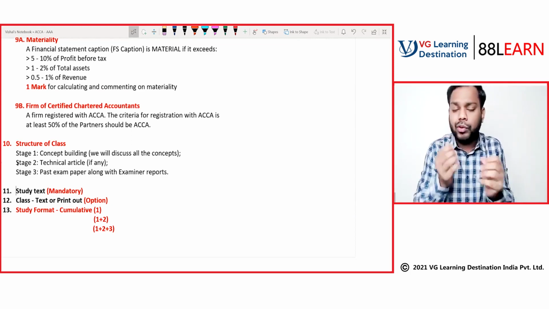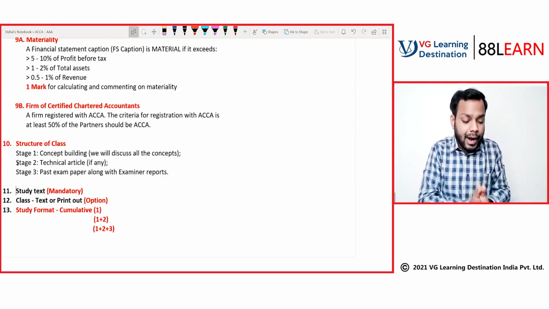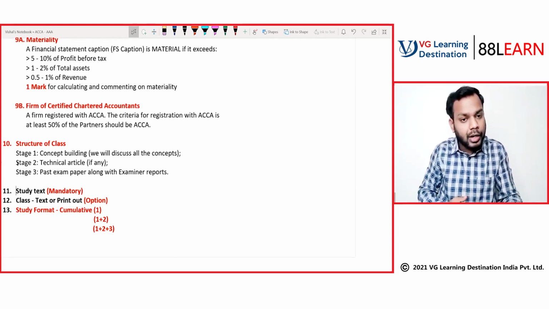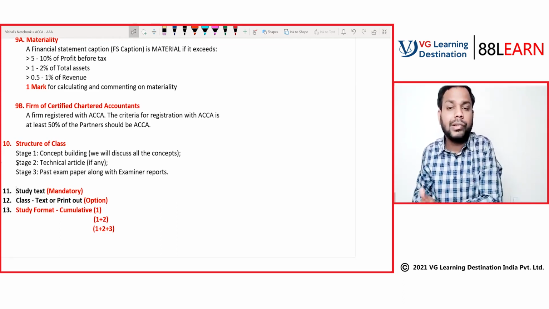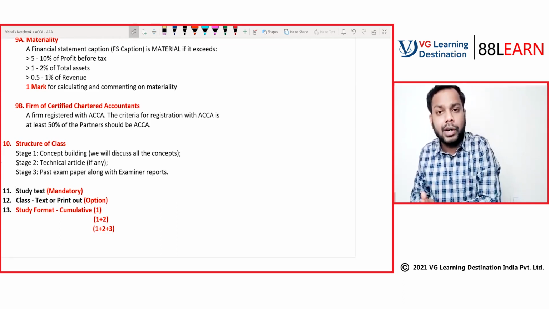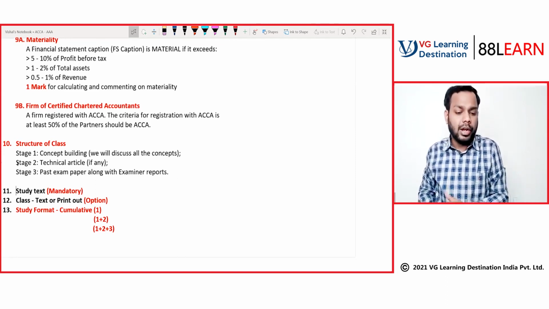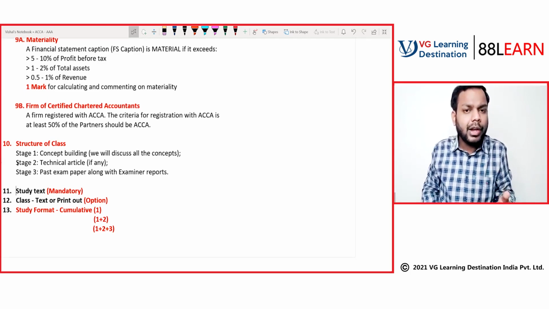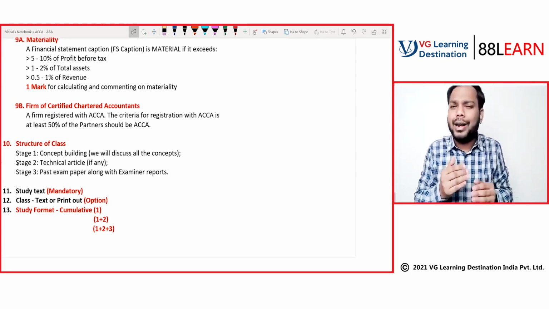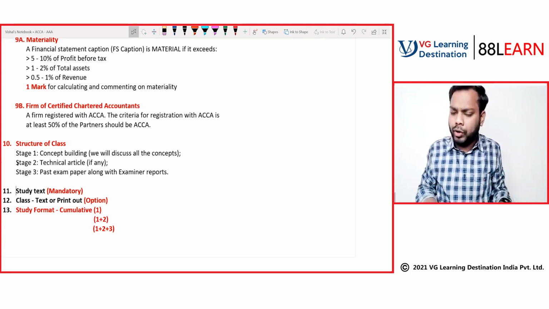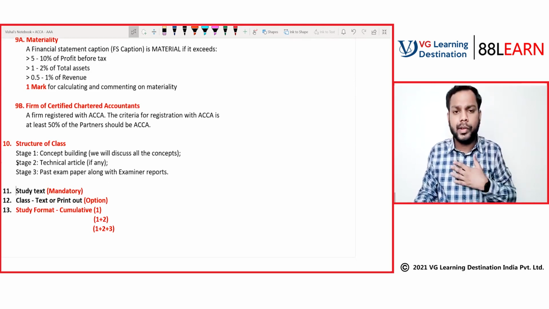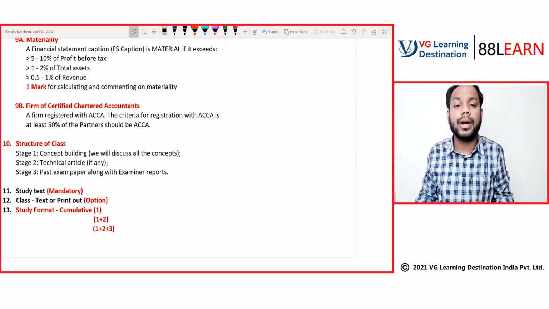Once you know the explanations, right after the class, you will first revise my notes and then directly jump to the study text and read the study text just like a novel. You should not read with the intent that you have to memorize it. You have to read it as a novel. And if you have any concerns in the study text, reach out to me. We will discuss it and sort it out.